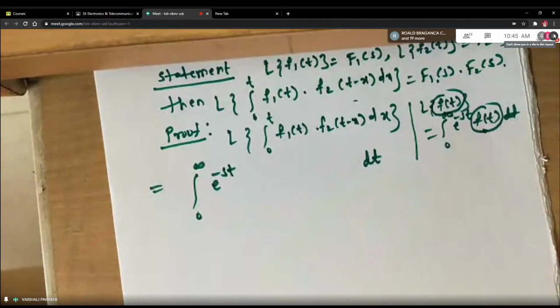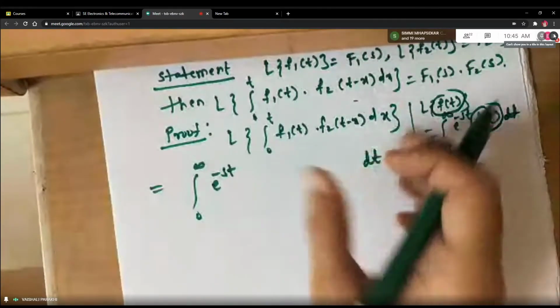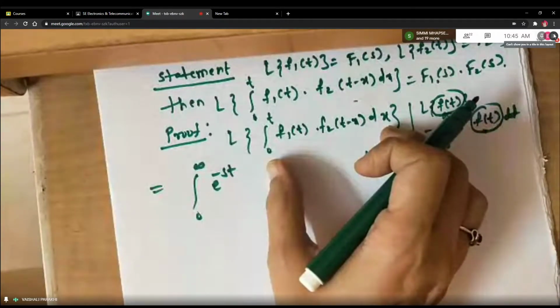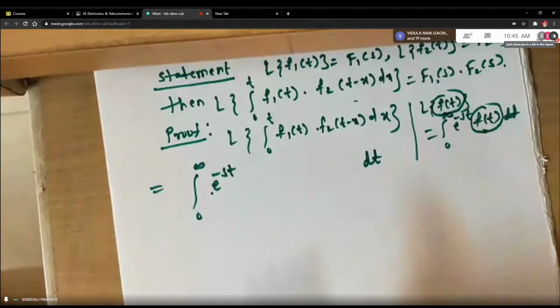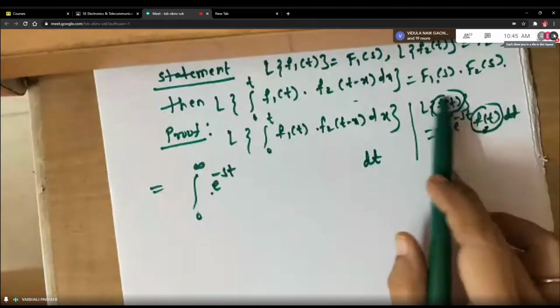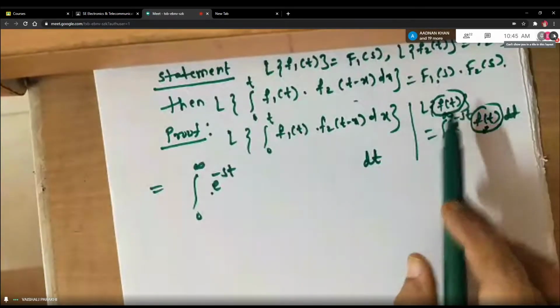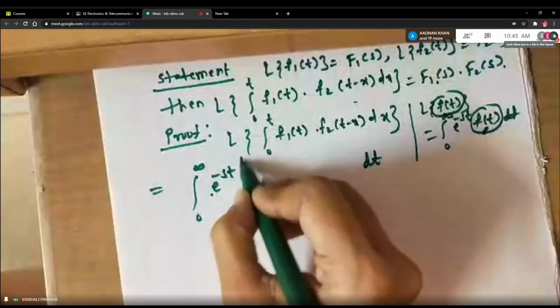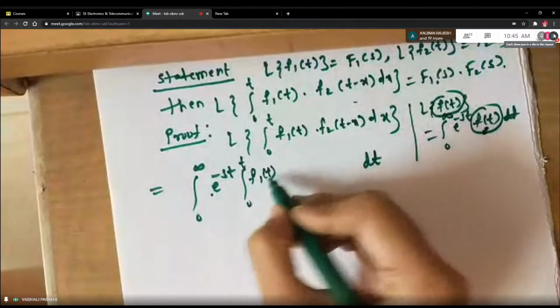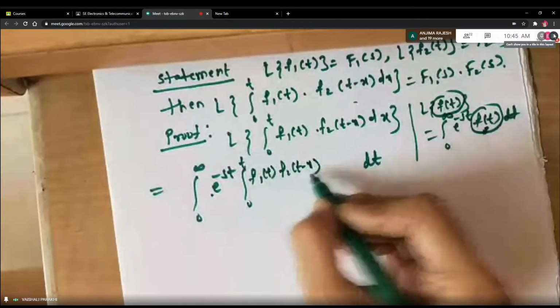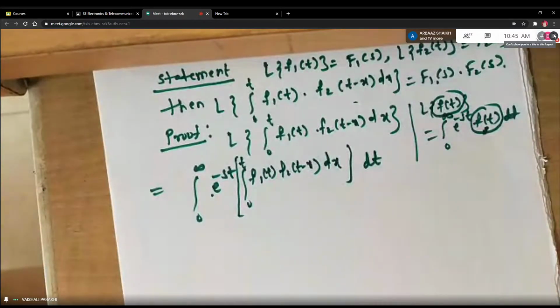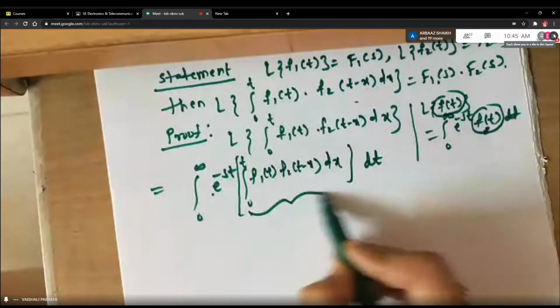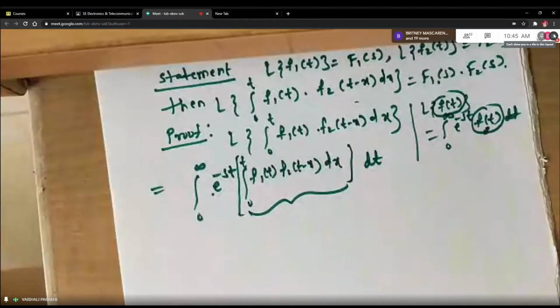So you are finding Laplace transform of this bracket. So this is your f of t. Try to understand. E raised to minus st f of t is there inbuilt in the formula. But this f of t will change according to this bracket. So here you are taking it as integral 0 to t, f1 of t, f2 of t minus x dx. Hope you have understood this step. So this is your f of t, students. This bracket is f of t. E raised to minus st f of t dt. Is that clear?